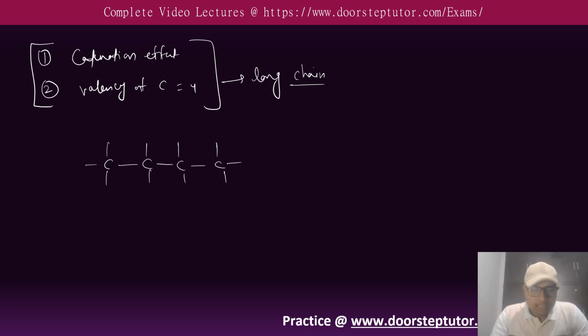Now in organic chemistry, when we talk about long chains and deal with carbon, carbon can be primary, secondary, tertiary, or quaternary, that is 1 degree, 2 degree, 3 degree, 4 degree. The other thing to study is the hybridization of carbon. So let's talk about these important concepts.